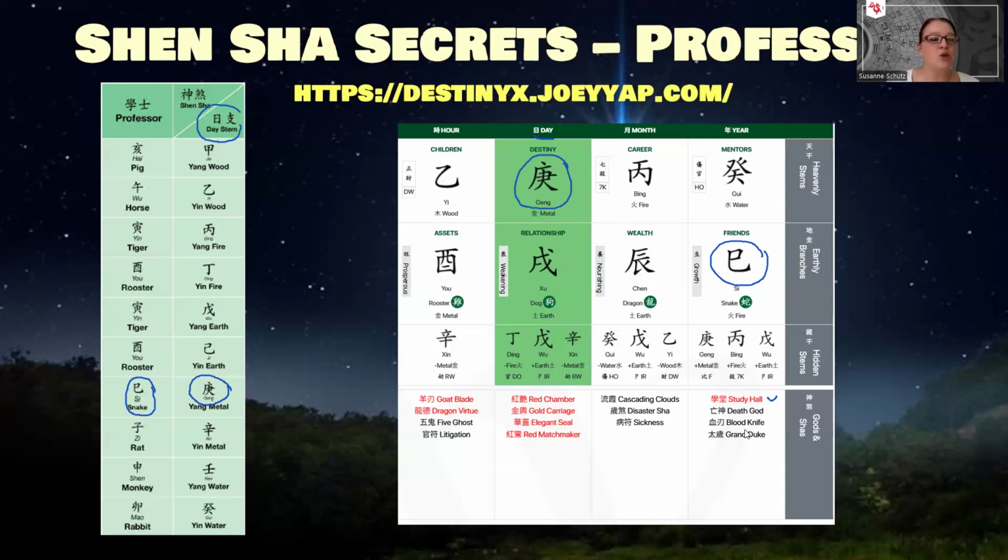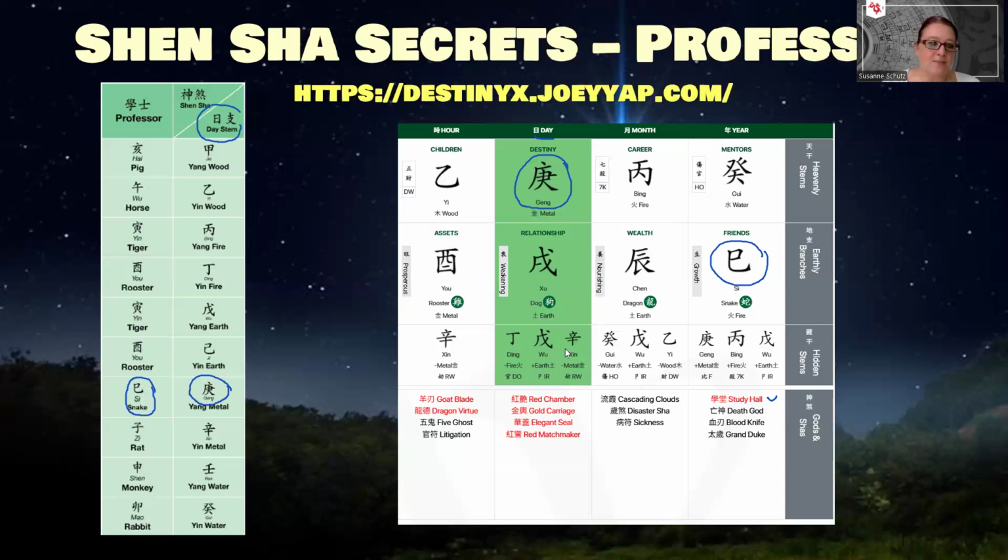But that doesn't mean you can just say, okay, I've got this star in the chart, I don't have to study anymore. If you have this Professor Star in the chart, it means that you should really take advantage of it and learn even more, because it's easier for you to pick up new knowledge. It's easier to understand complex problems. And so therefore, it can lead to great academic success.